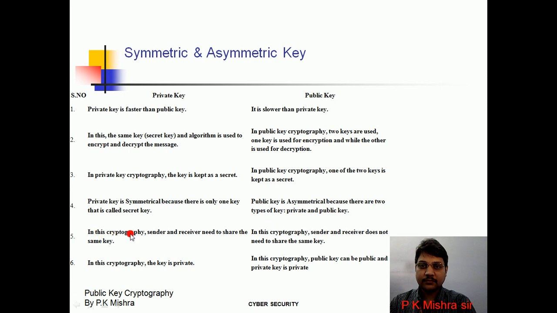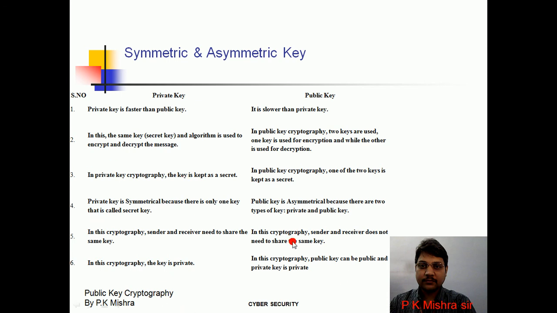Now the next difference: in private key cryptography, sender and receiver need to share the same key, because there is a single key for encryption as well as decryption.